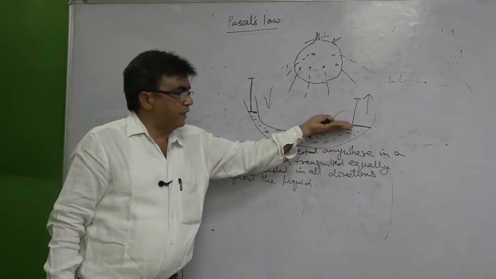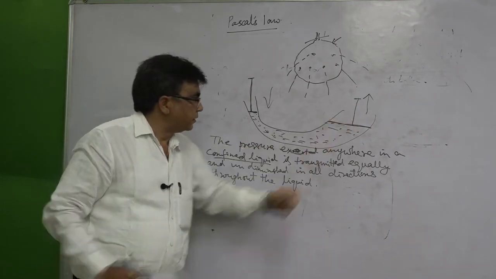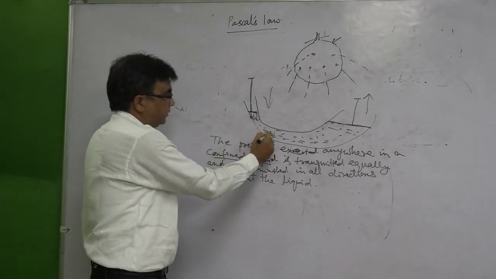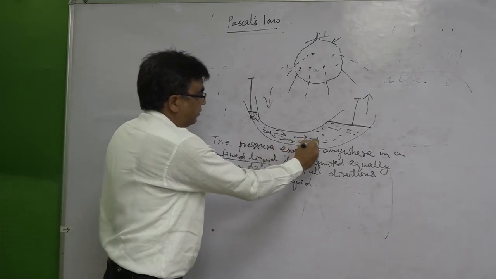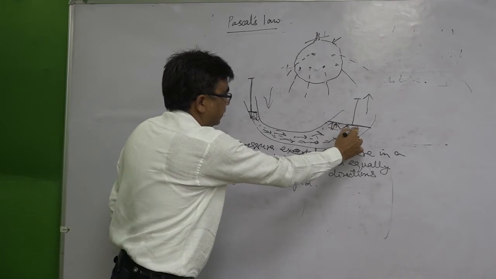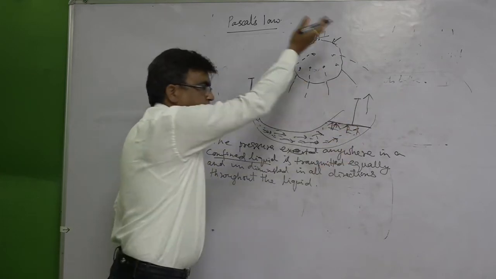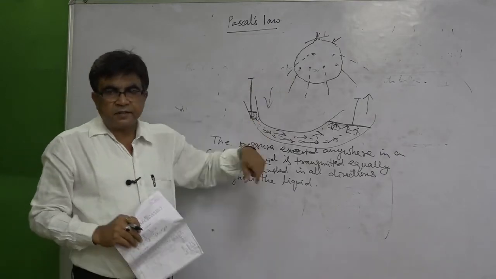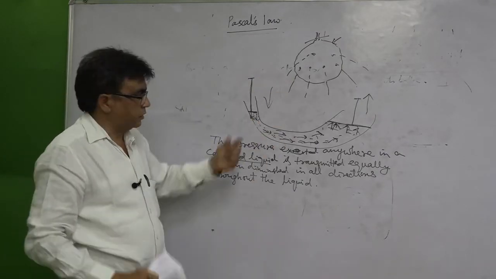That is why, when we apply pressure downward, it is transmitted equally in all the directions, and it comes here and pushes this piston in the upward direction. So, these are some observations or examples just to make it clear.